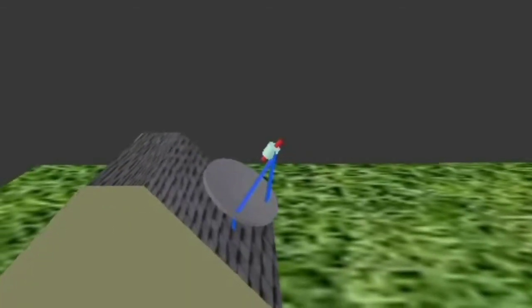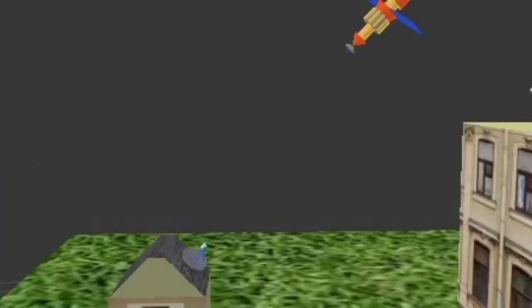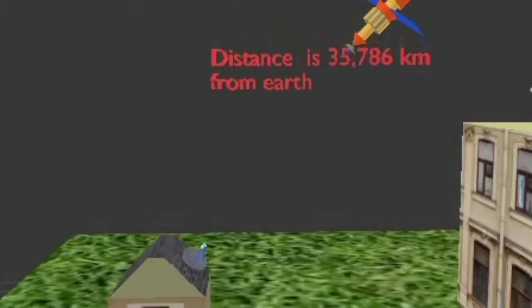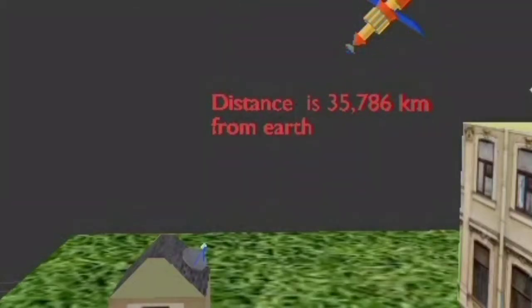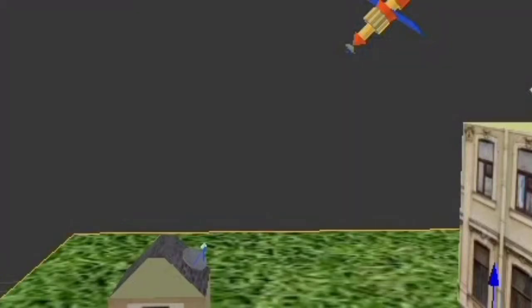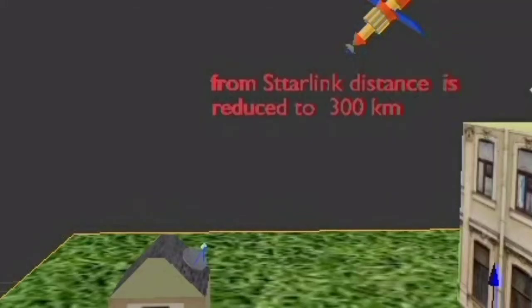So the whole process takes 0.5 millisecond. That is, the speed is slow. Hence Starlink reduces the height of the satellite from 35,786 km to 300 km so that the latency is reduced and the speed is achieved up to 100 Mbps.